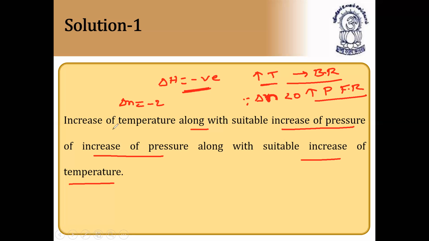So this is the question. Increase of temperature along with a suitable increase of pressure makes the equilibrium remain stable. Because the reaction is exothermic, since delta H is negative, high temperature favors the backward reaction. And since delta n is less than 0 for this reaction, high pressure favors the forward reaction. So by suitable values of temperature and pressure, we can make the equilibrium stable.